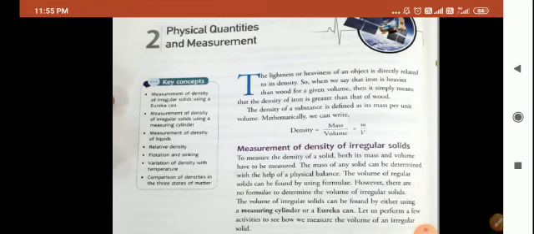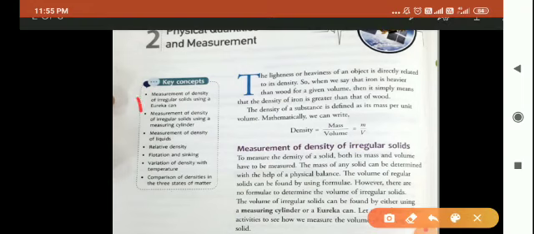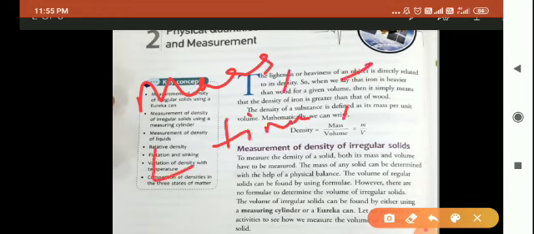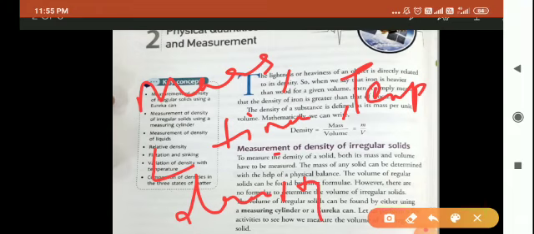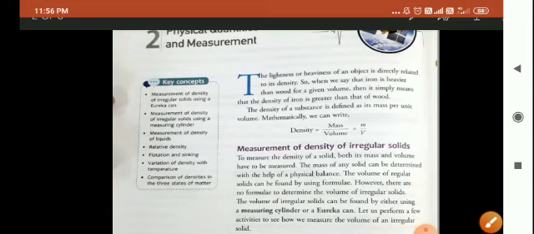Therefore, we can say that mass, length, time, temperature, density, and many others are your physical quantities because these quantities can be measured. I think children this is clear to you.